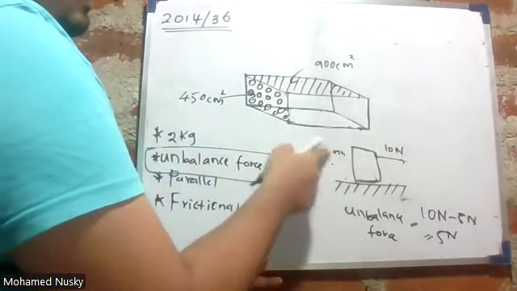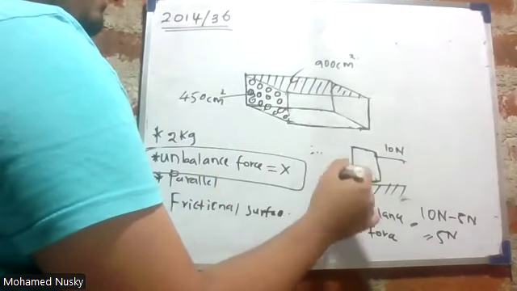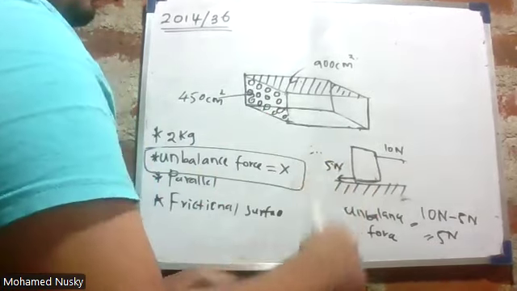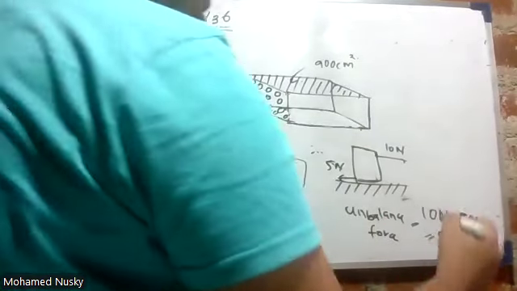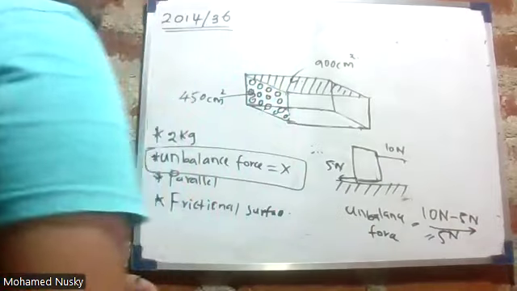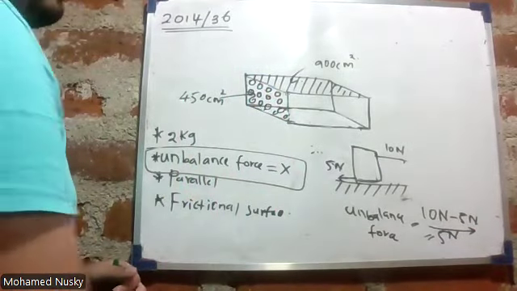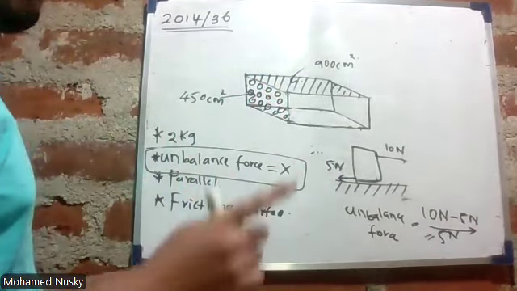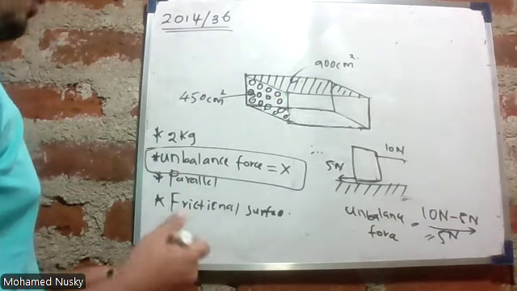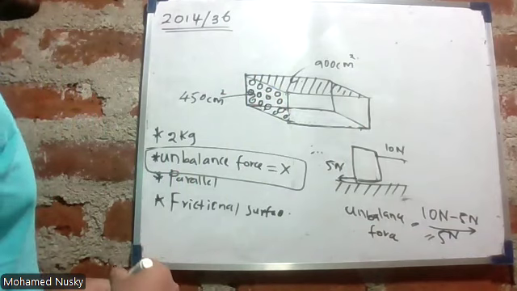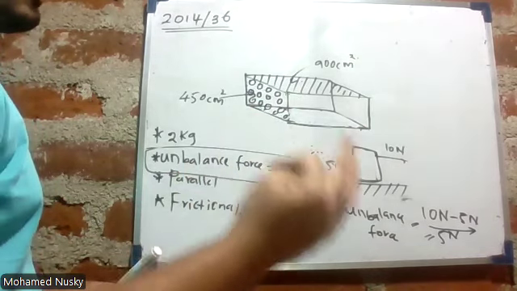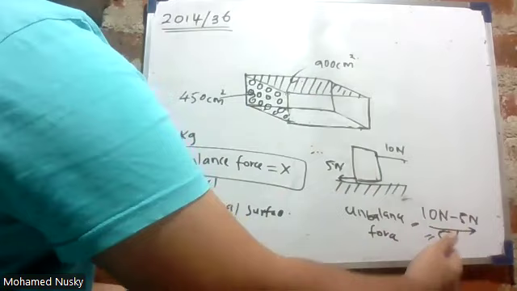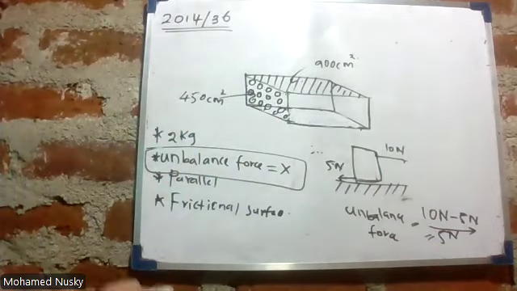If it has friction, as I said earlier, there will be a friction of 5 Newton. So the unbalanced force is 10 minus 5, that is 5 Newton in the forward direction. We should mention the direction because force is a vector quantity, not a scalar quantity. If it is a vector quantity, it should have a magnitude and a direction. Therefore, 5 Newton in the forward direction.